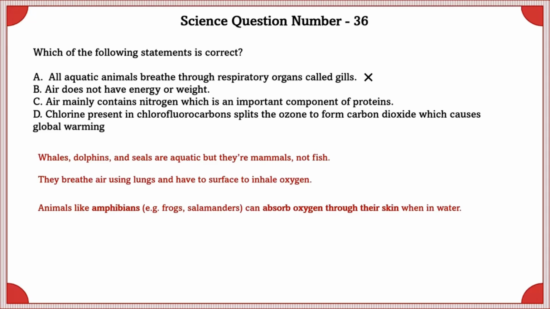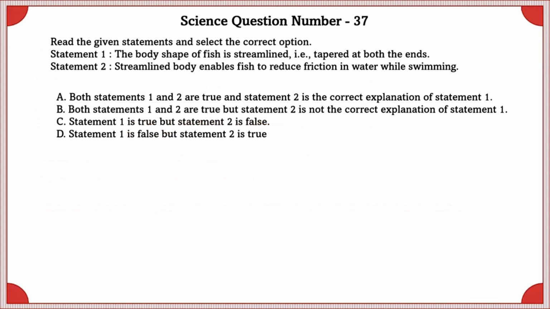Air does not have energy or weight. Wrong. Air has energy and has mass. C. Air mainly contains nitrogen, which is an important component of proteins. Yes, this is true. Chlorine present in chlorofluorocarbons split the ozone to form carbon dioxide, which causes global warming. Chlorine present in chlorofluorocarbons split the ozone to form oxygen, not carbon dioxide. So this is false.